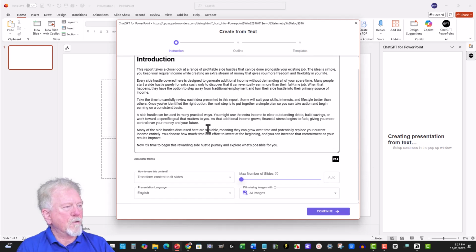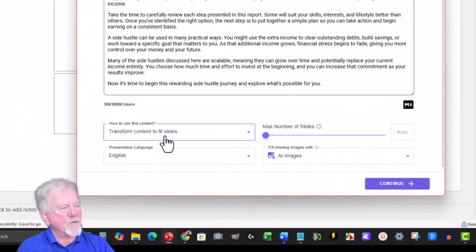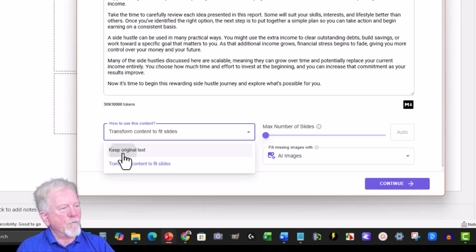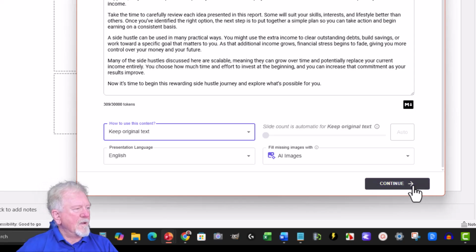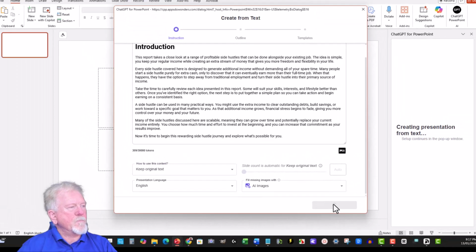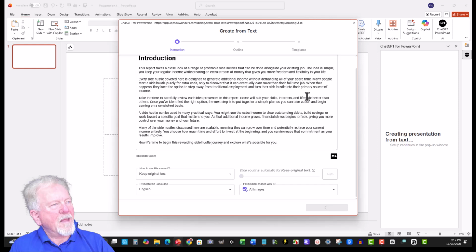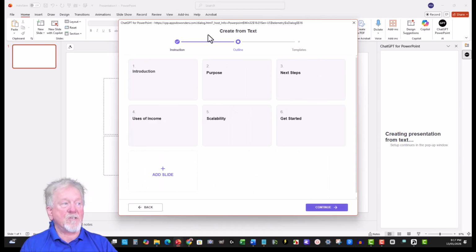And then I'm going to scroll down to here. You see how it says transform content to fit slide? I'm going to go keep original text. And then we're going to hit continue. And then it's going to create the slides. It's going to create a whole bunch of different things. And we'll be right back until it's finished.